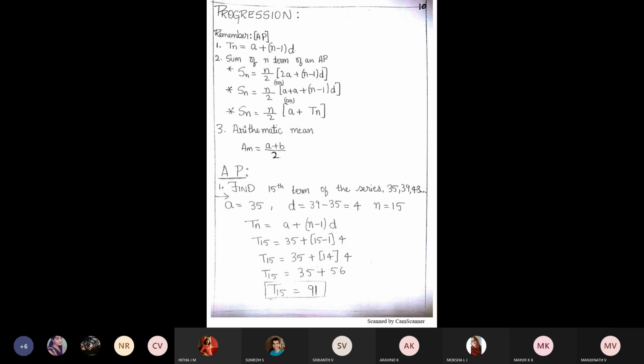Shall I use my whiteboard to write the second formula and simplify how exactly you arrive at the different forms of your Sn? Shall I go for that? Yeah, just 1 minute. I cannot use the PPT and the whiteboard simultaneously. I need to switch over to the whiteboard sharing. Wait a minute.